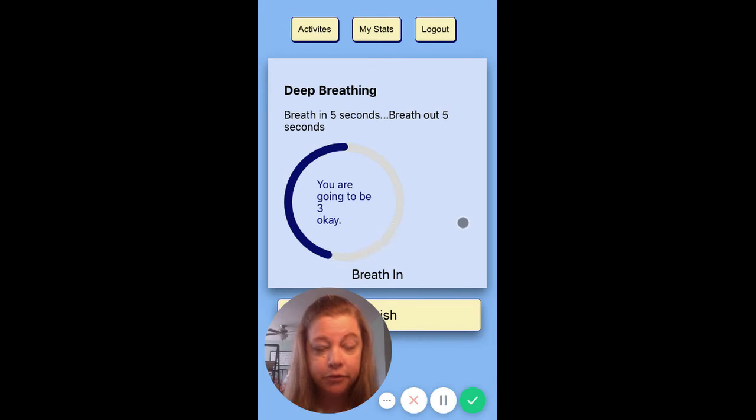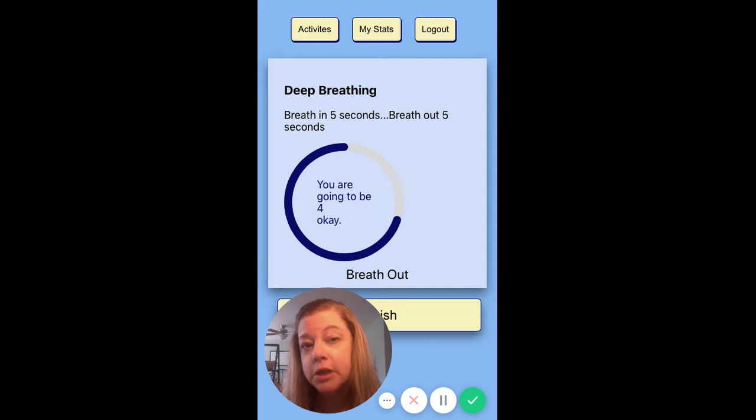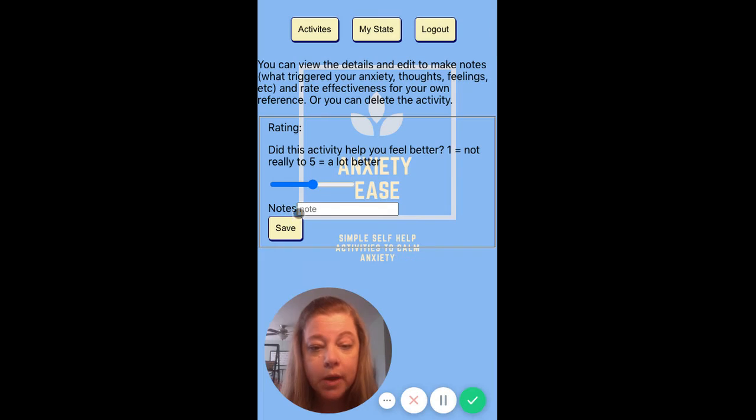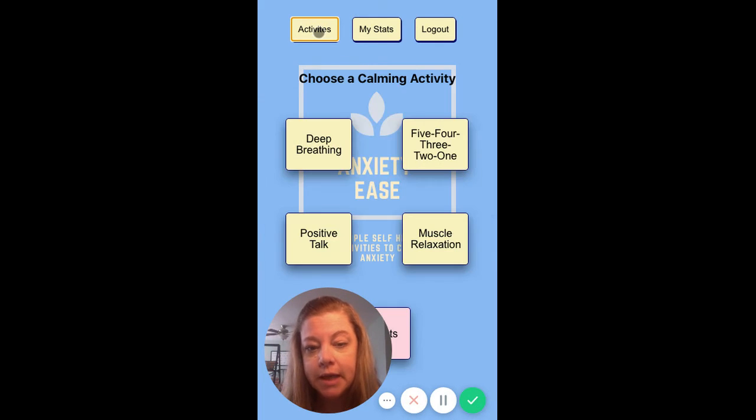And we'll breathe in deeply for 5 seconds, and then we'll breathe out for 5 seconds. And this can help slow respiration and breathing when you're in the midst of an anxiety attack. And again, when we click Finish, we're prompted with later or now. So we'll go ahead and make a note, and we'll say dinner with friends is what prompted it, and this helps some. Sometimes social anxiety makes people upset.